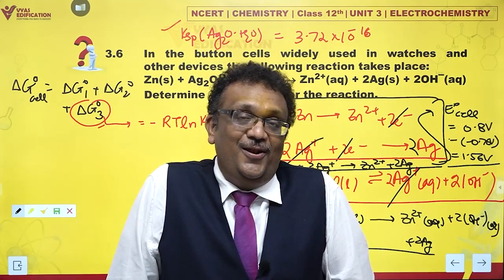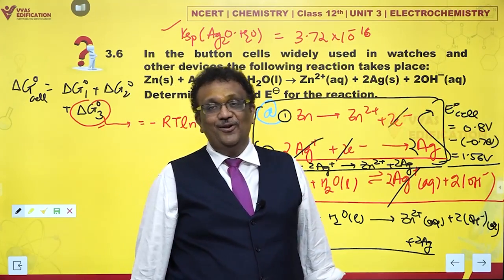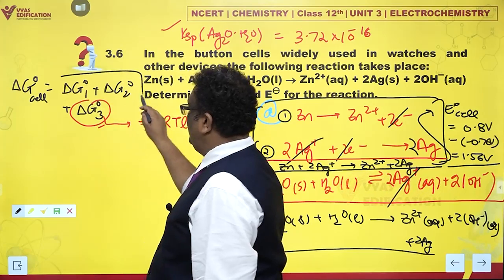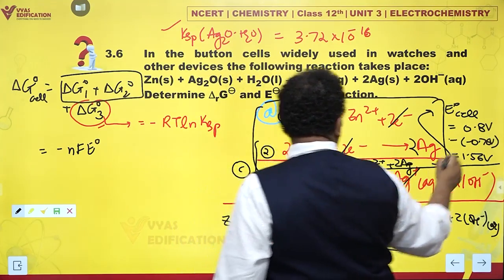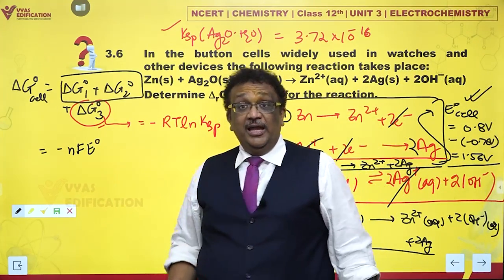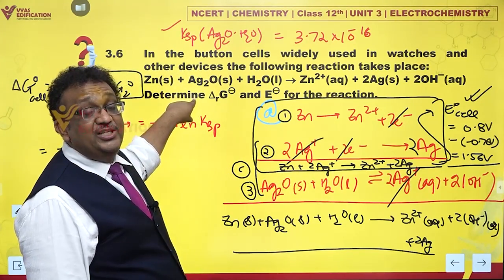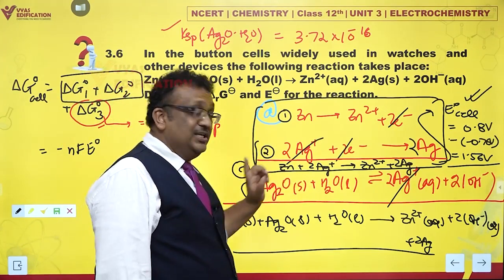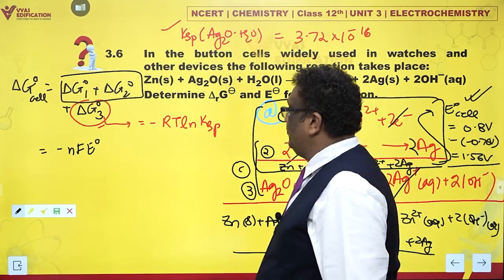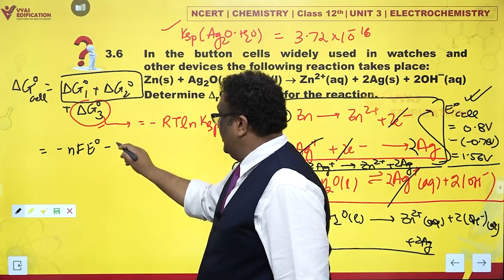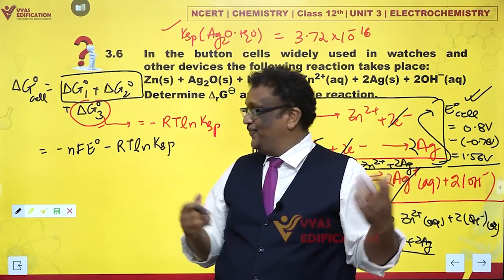I know E0 cell. And I also know a relationship: delta G naught is minus nFE naught. So delta G1 naught plus delta G2 naught will be equal to minus nFE naught, the E naught of this cell. In this cell, Ag2O is not there. Please note, in the original question, silver is present as Ag2O, and in our 1 plus 2 cell, silver is a routine Ag plus aqueous. It is not Ag2O, which is different. So this is minus nFE naught minus RT ln KSP. Is that the case? Yes.